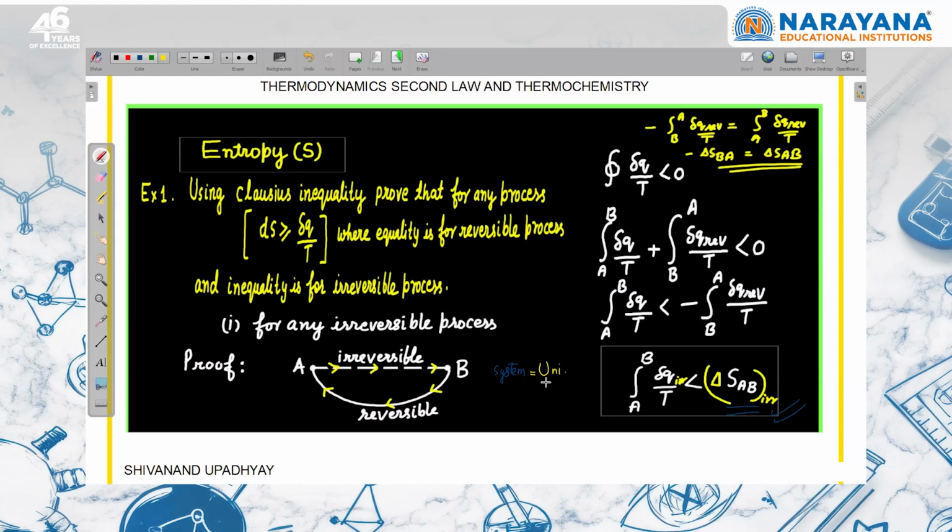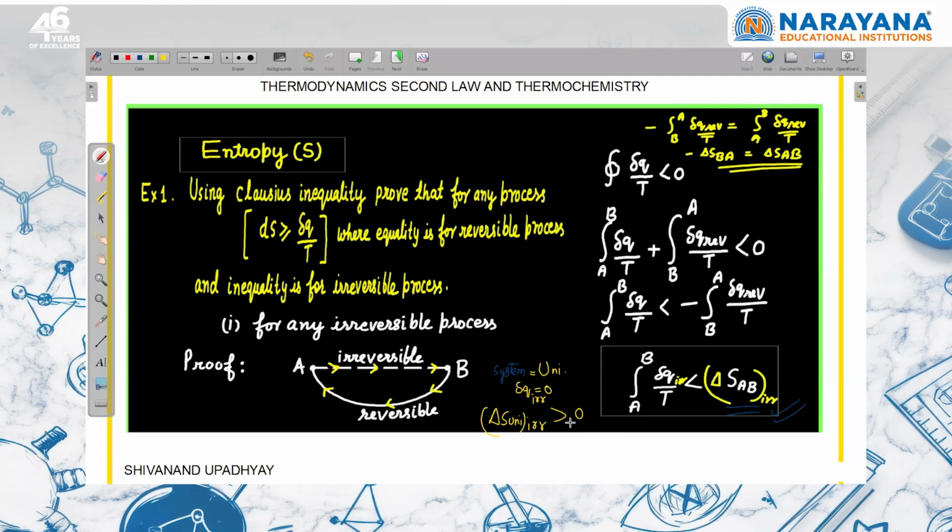So now I can say that if my system is the universe, then the universe is an isolated system. For the universe, dq is always 0. So if my universe is participating in an irreversible process, then dq irreversible is equal to 0. If I put that here, I can say that the entropy change of the universe participating in an irreversible process should be greater than 0.